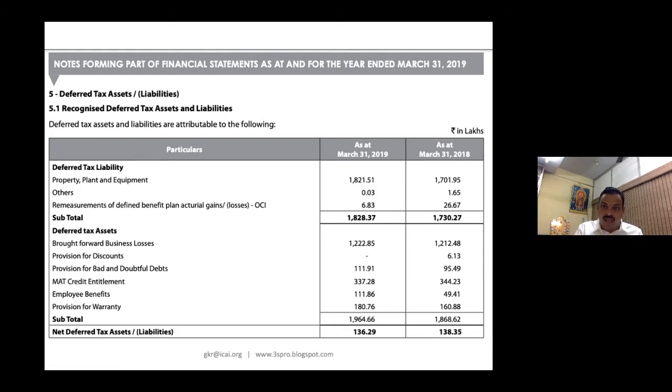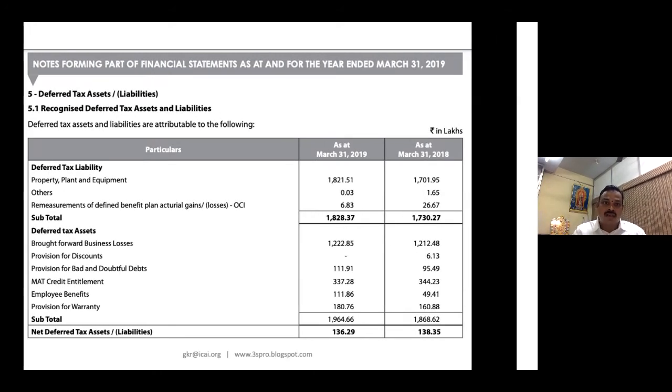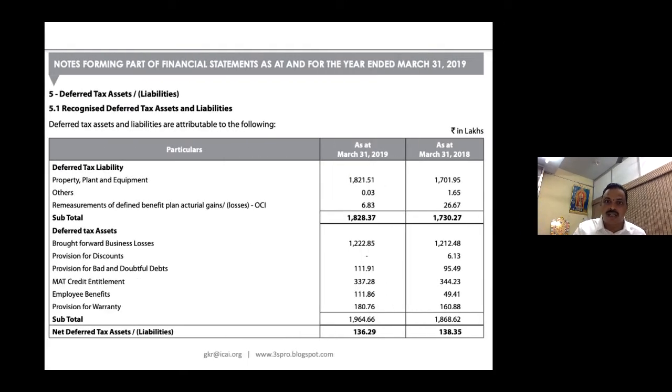This will be treated as your net deferred tax asset, since it is positive. If it is negative, it means net deferred tax liability. And this 136.29 will be captured in the profit and loss account of Butterfly Gandhimathi Appliances Limited, in their tax expense. That is for your kind information.